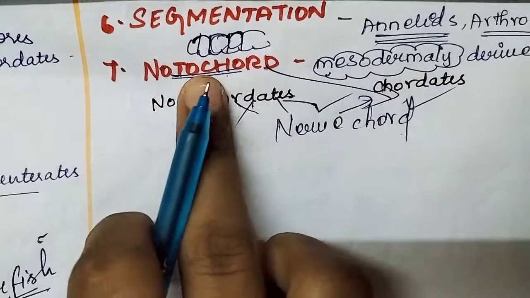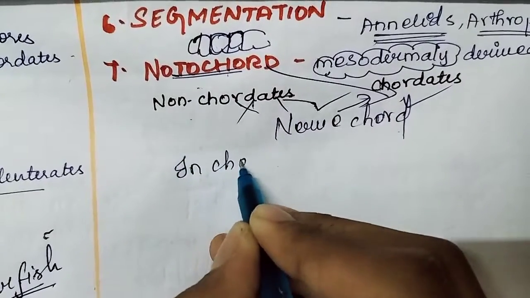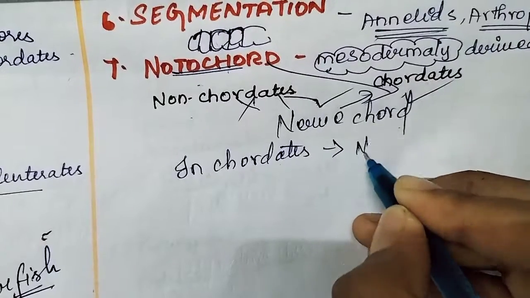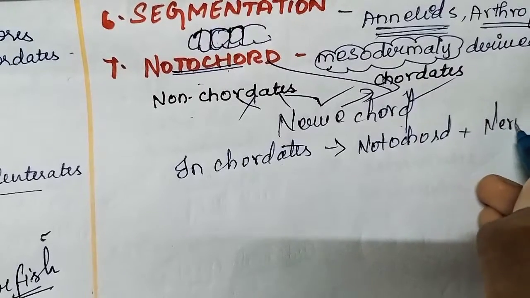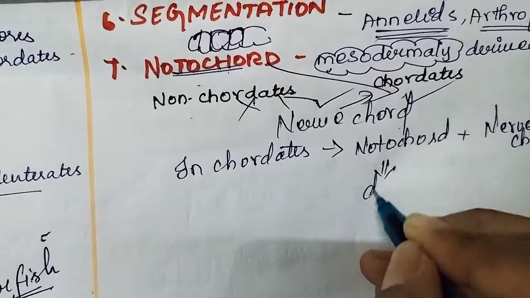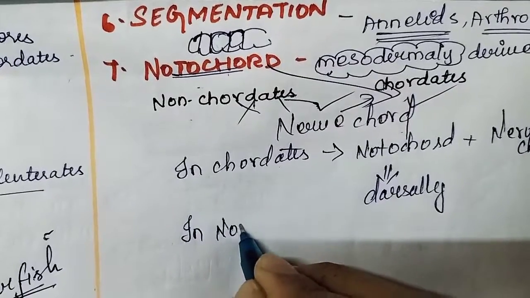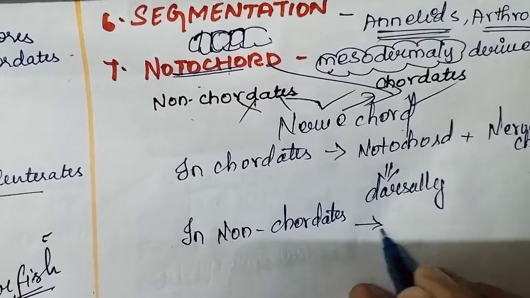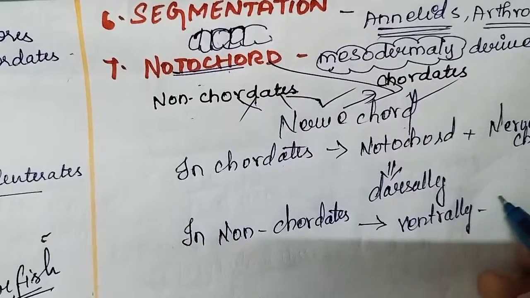So in chordates, notochord plus nerve cord both arise dorsally, but in non-chordates, the only structure present is the nerve cord, and it is ventral.